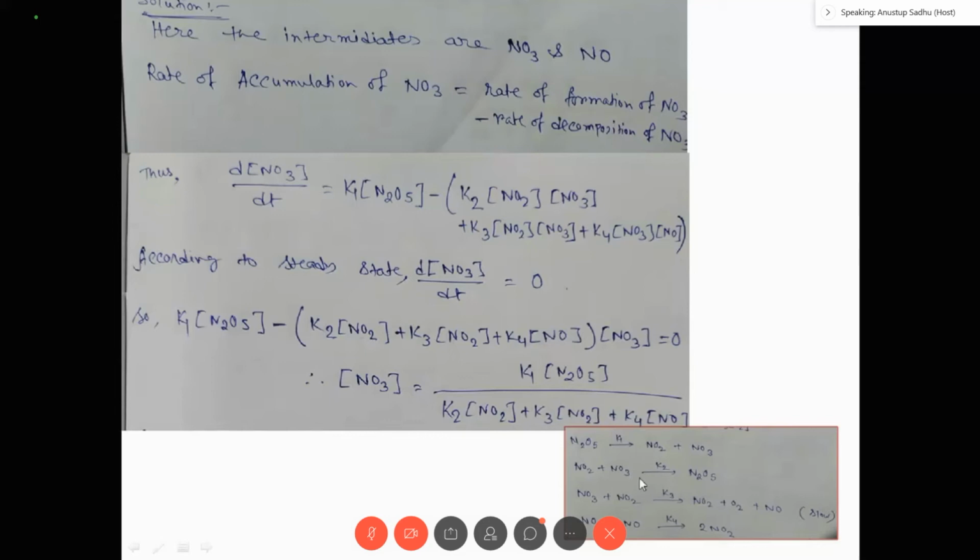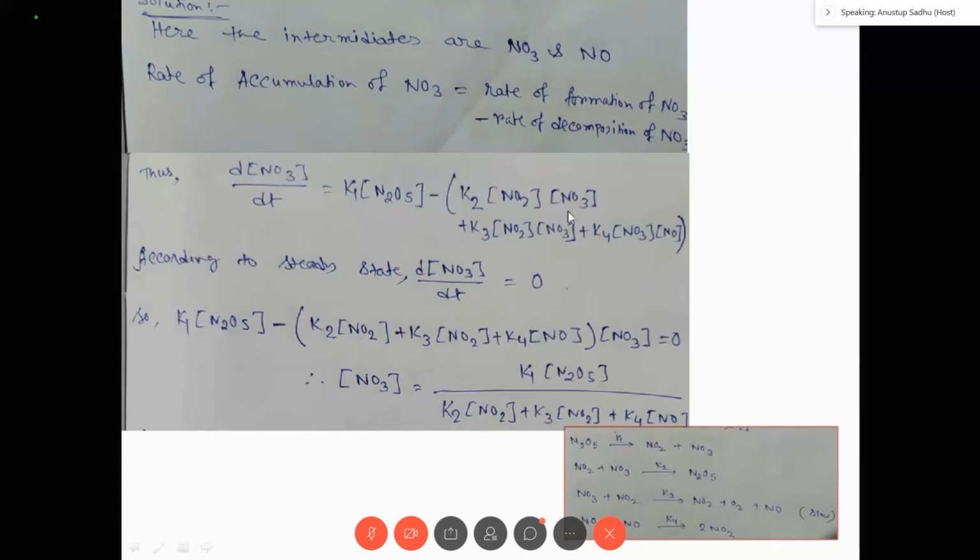In the first step, N2O5 forms NO3, so NO3 is forming. In the second step, NO3 is decomposing. Third step, NO3 is decomposing. Fourth step, NO3 is decomposing. So the rate of formation is K1 into N2O5, because N2O5 is the reactant. Minus, in the second step, K2 into NO2 into NO3, minus K3 into NO3 into NO2, minus K4 into NO3 into NO.